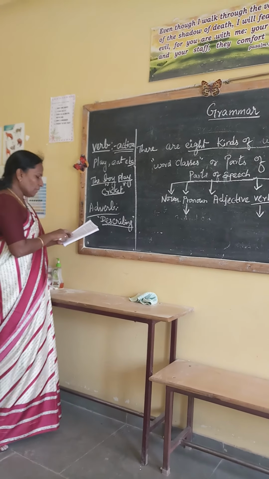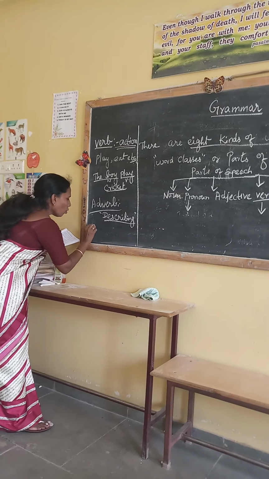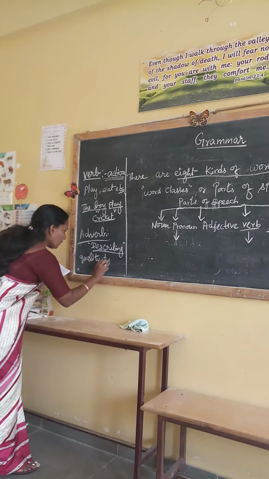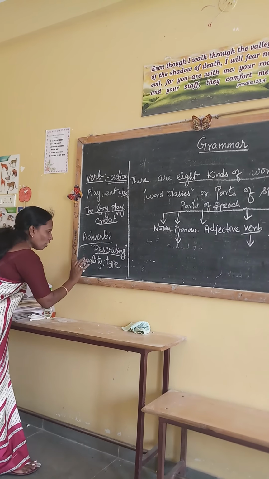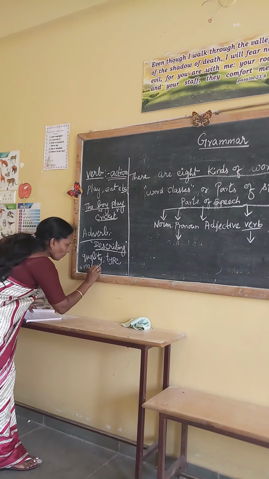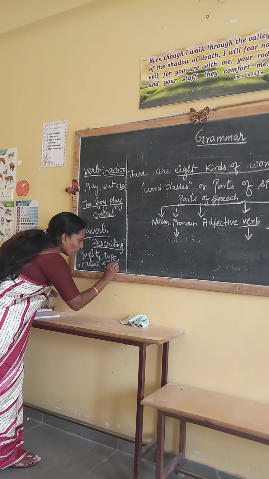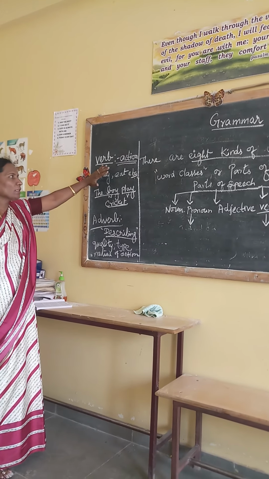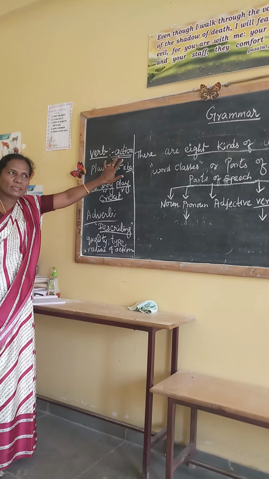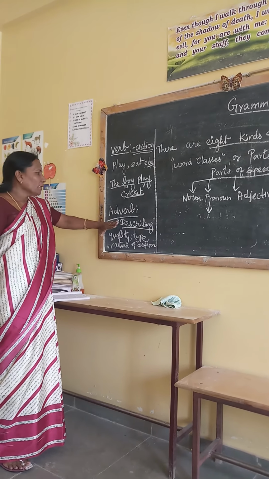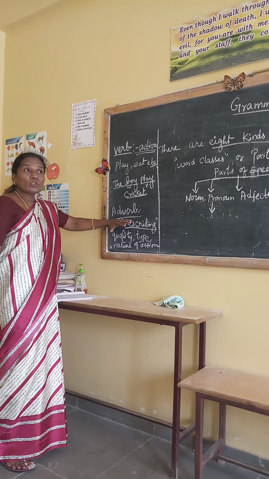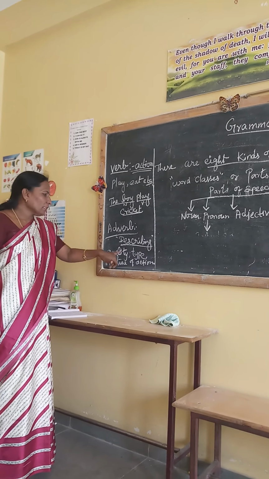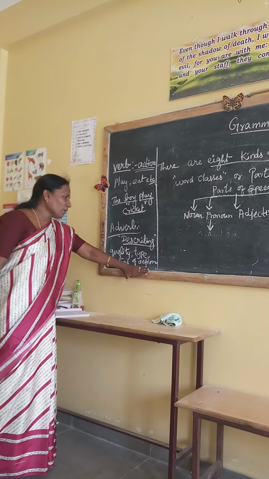So what is the describing word? The adverb describes the quality, type, and nature of the action. You should not confuse verb and adverb. A verb is an action word, what the subject is doing. The adverb describes the verb. Its quality, type, quantity, and everything is there in the adverb.